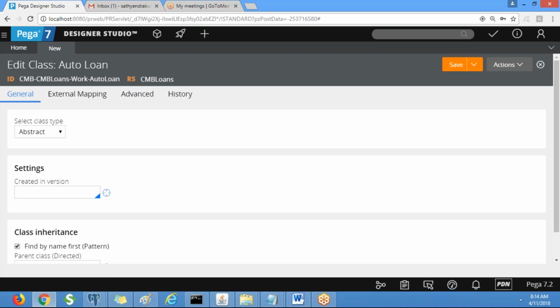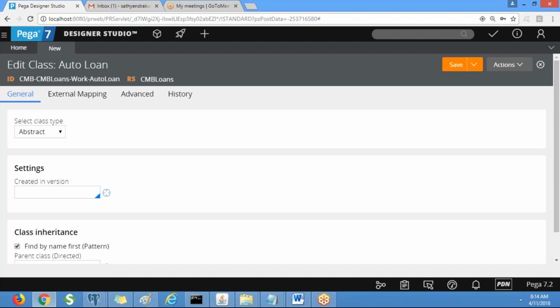We are going to implement this class. Exactly, that's it. So we are going to generate the work items by using this class. So it must be a concrete class and it will have a table connected. So what are the work types we are going to create by referring to the parent class like work class? The same table will be saved.